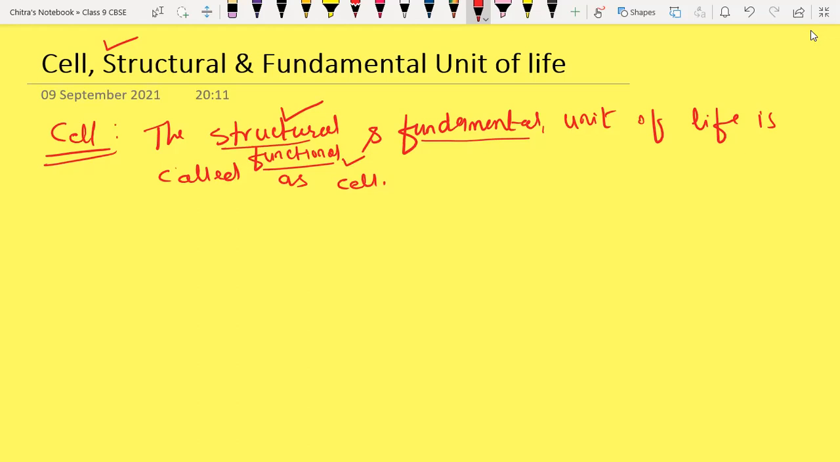Sir, what is meant by structural? Can you repeat once? Okay, so let me write each and every part here. Structural. Why is it called a structural unit? It is called a structural unit because it provides the basic structure of organisms.